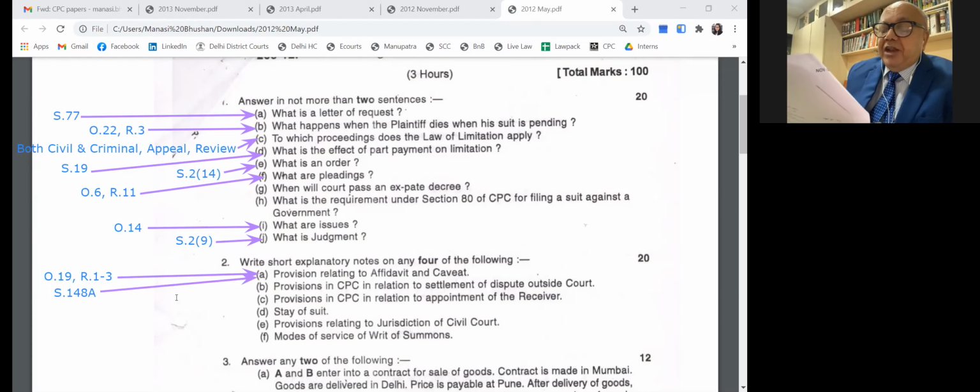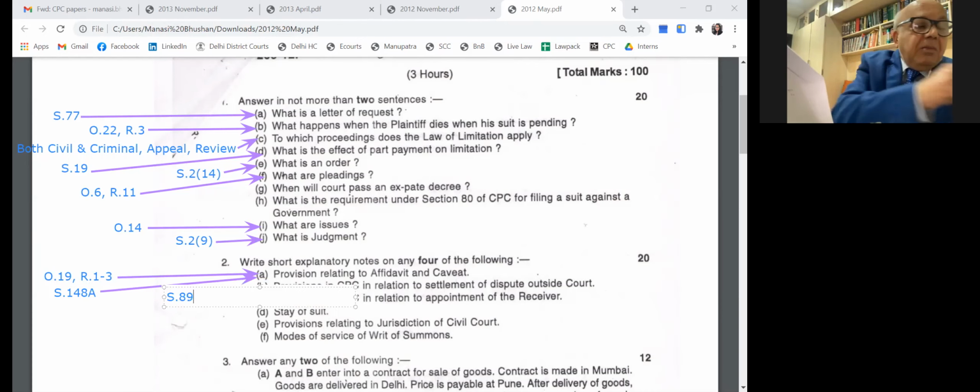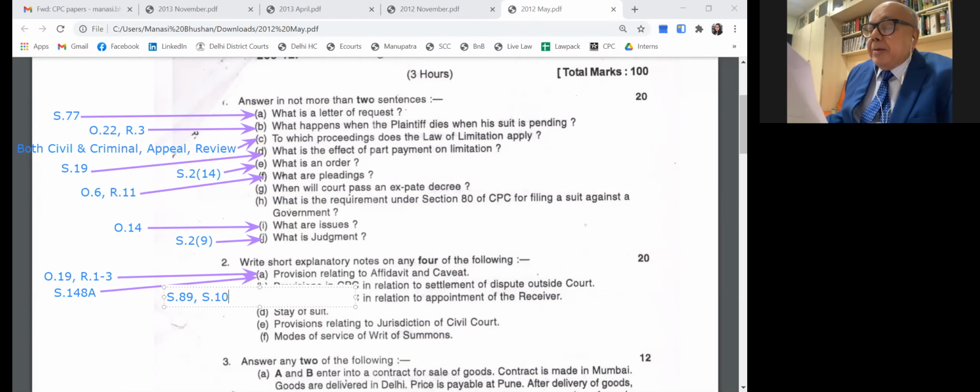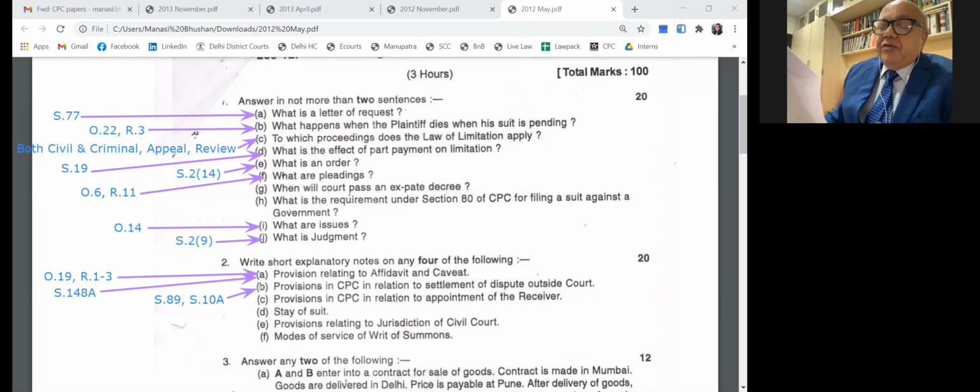Also Section 10 mandates, 10(1)(a), that the court must send the matter compulsorily to the mediation center. Provisions of CPC relating to appointment of a receiver: Order 40, Section 94, Section 51(d). Stay of suit, Section 10. Provisions relating to jurisdiction of the civil court, Sections 15 to 20, which we have studied. Mode of service of writ of summons.